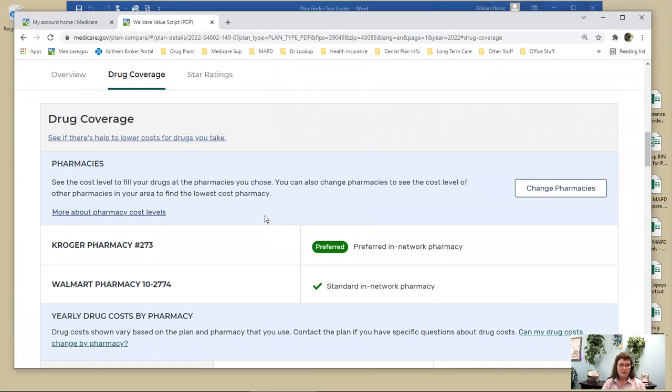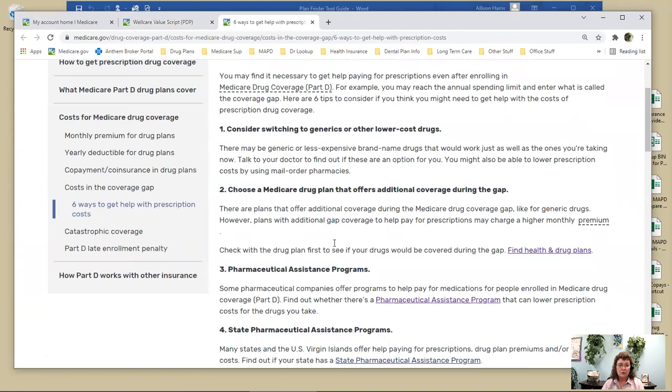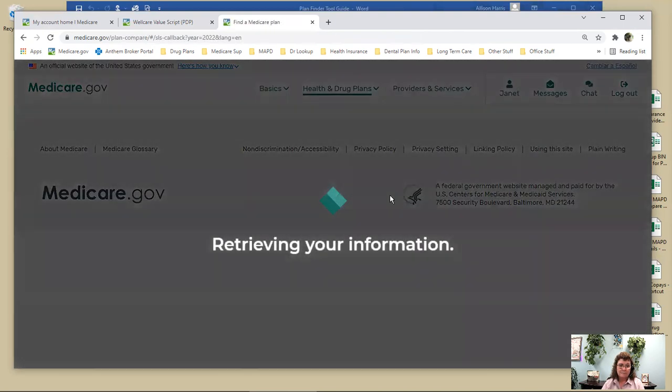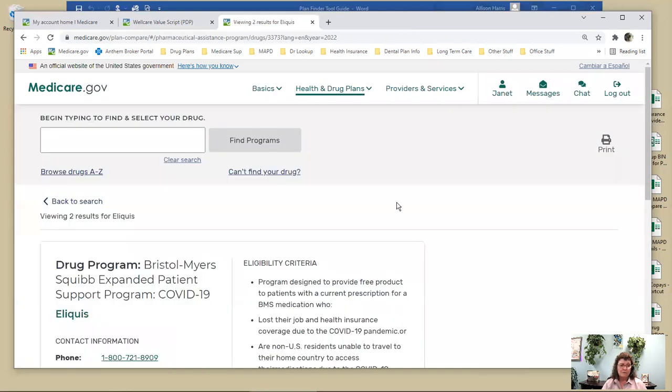Okay, something I learned the other day is, let's say you take a really expensive medication like Xarelto. You can click on this, see if there's help for lower cost drugs. And this takes you to ways to lower your costs. Go to the third one, the Pharmaceutical Assistance Program. Click on that. Then you type in your drug. Let's do Eliquis. Okay. And then it'll find programs.